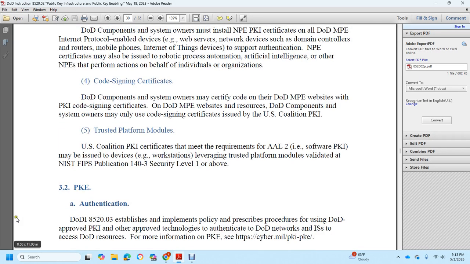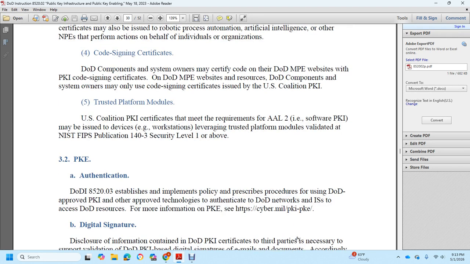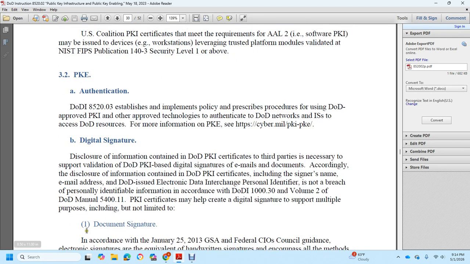3.2 Public Key Enabling Authentication. DoD Instruction 8520.03 establishes and implements policy and procedures for the DoD-approved public key information over the approved technology authentication to Department of Defense networks and information systems, with access to the DoD resource. For more information on public key enabling cyber mail, public key infrastructure, and public key enabling digital signature, disclosed and coordinated with the DoD public key infrastructure certificate third party.